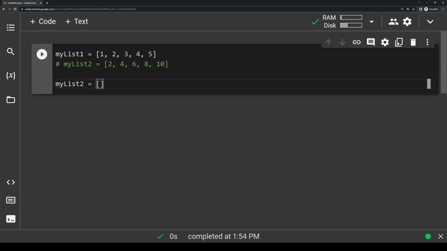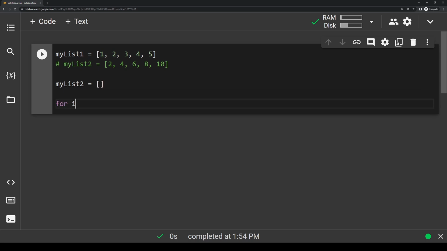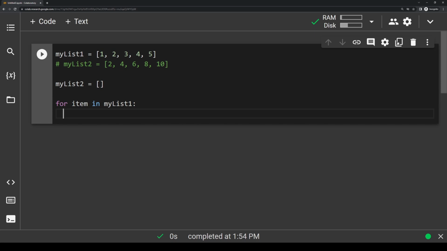So for example, at the first element of mylist1, we would just double it and then use the append method to add to mylist2. Then we go to the next element, double this, and we append to add 4, and so forth. So let's go ahead and write a loop for that. I already showed you how to use a for loop to loop through a list. So let's say for item in mylist1, and then we're going to write a colon to indent. And then inside the body, what we want to do is take each individual element, which is represented by item, and then multiply it by 2 and then add it to mylist2.